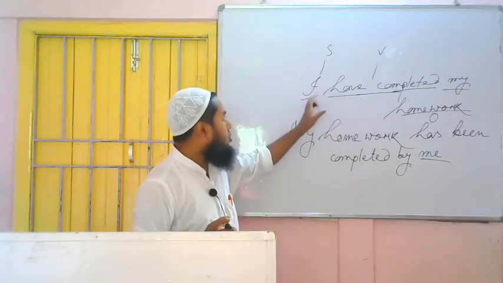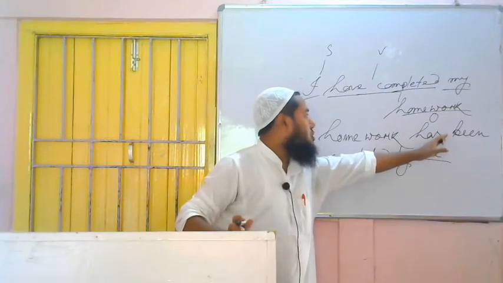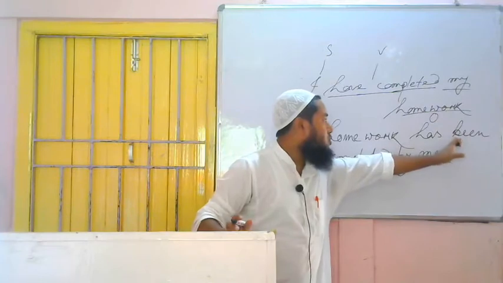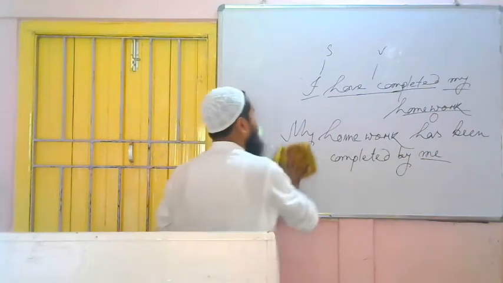It was have because of I, and it is now has because of my homework. Been came because we are changing a sentence from active to passive of present perfect tense, that's why we have to use what? Been. One more example we can try.